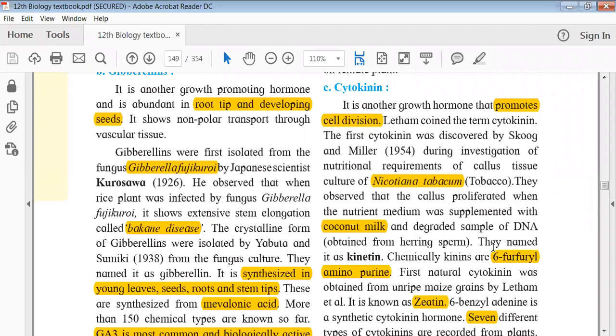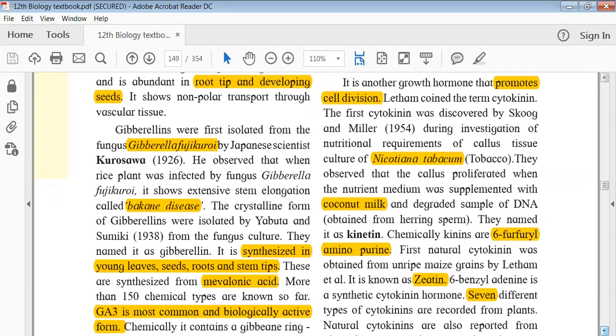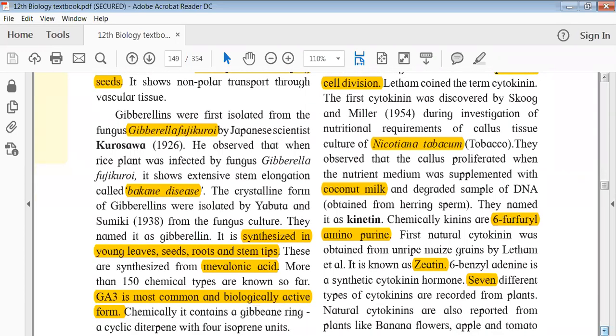So when they tried to study that disease, they obtained a crystalline form of this particular chemical, and it was done by the two scientists Yabuta and Sumiki. So they actually obtained the crystalline form of gibberellins from the fungus culture, and they named that chemical gibberellin because it was obtained from Gibberella.